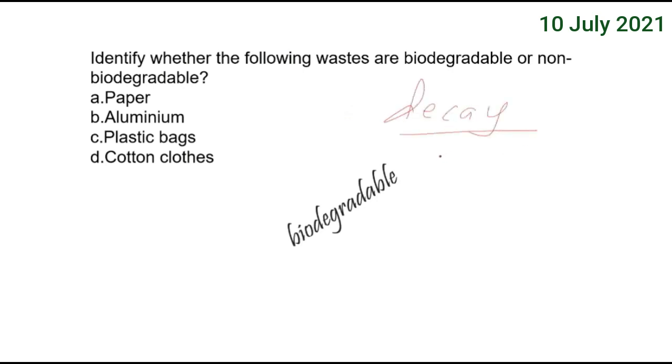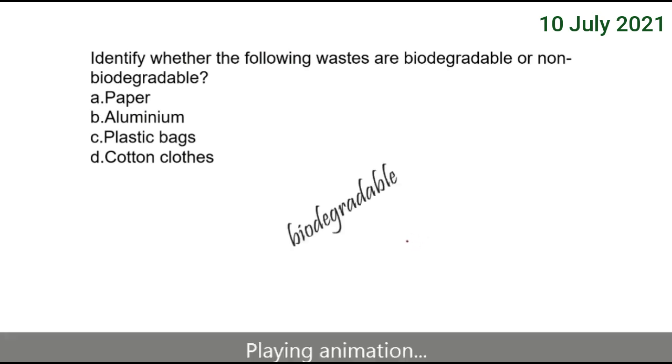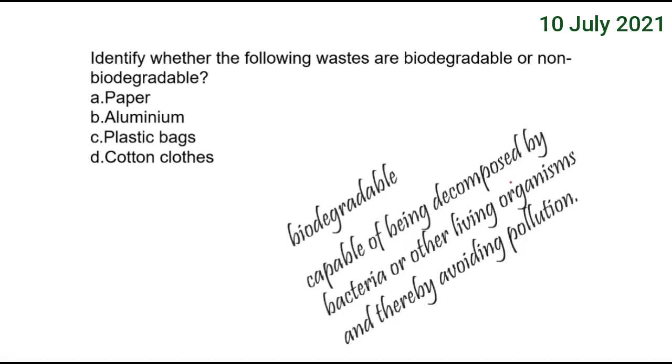And how do they decay? They are helped by the microorganisms in the soil as well as in the air, right? So biodegradable means they are capable of being decomposed by bacteria or other living organisms, okay?